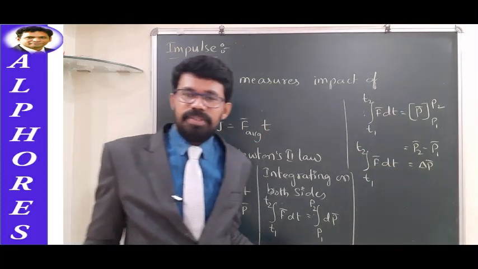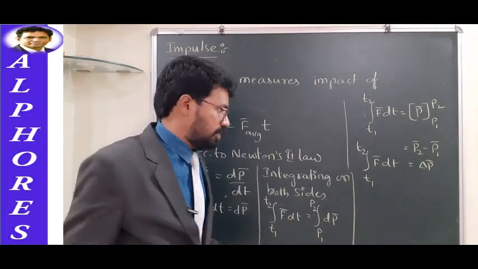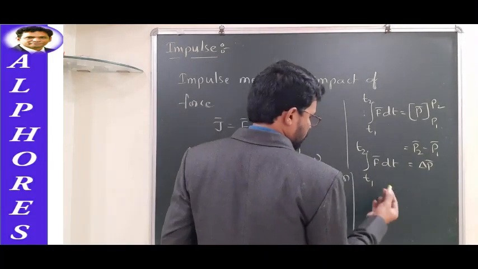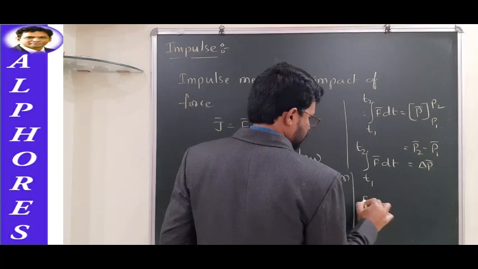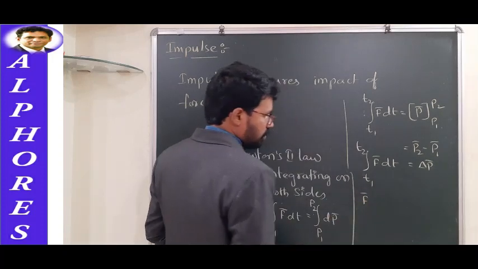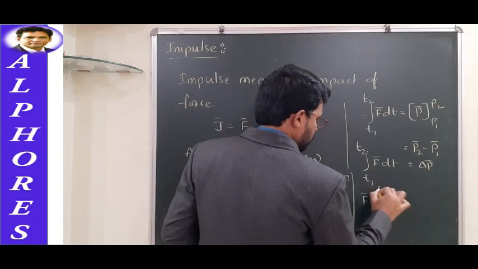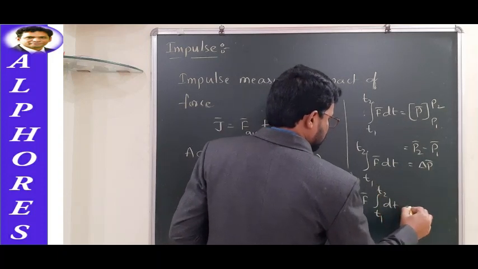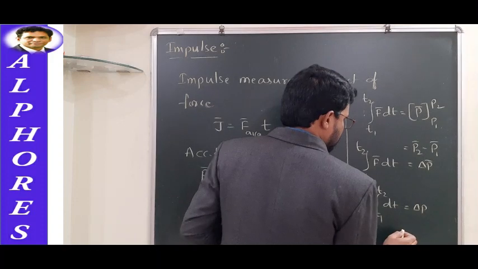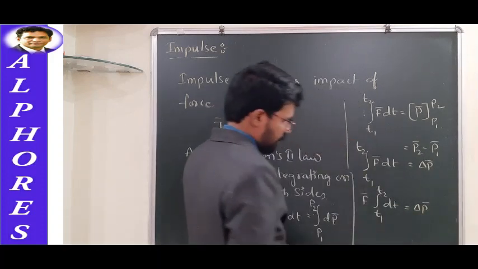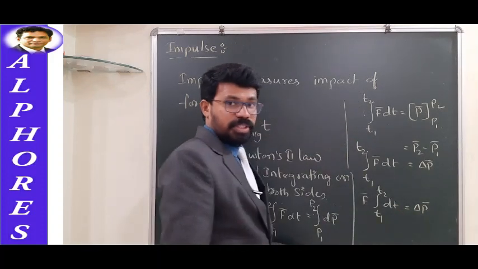Whatever force we are dealing with, if it is a constant force, whatever average force is there, if it is constant, I'll take it out, and then how can it be written? F bar integral t1 to t2 dt is equal to delta P bar, isn't it? And further, integral dt is what? t.